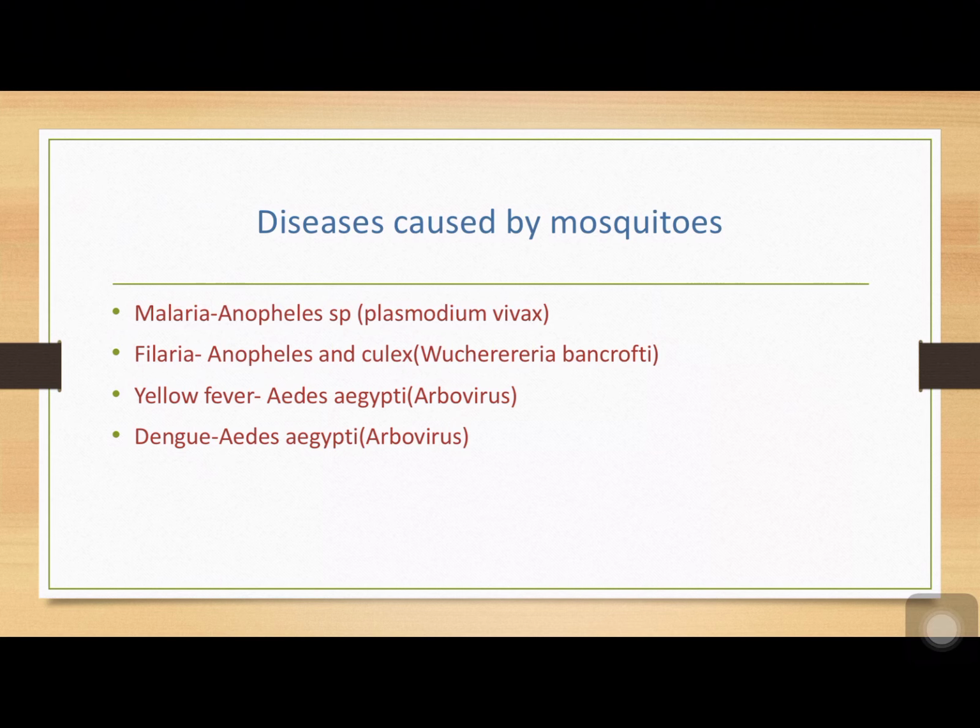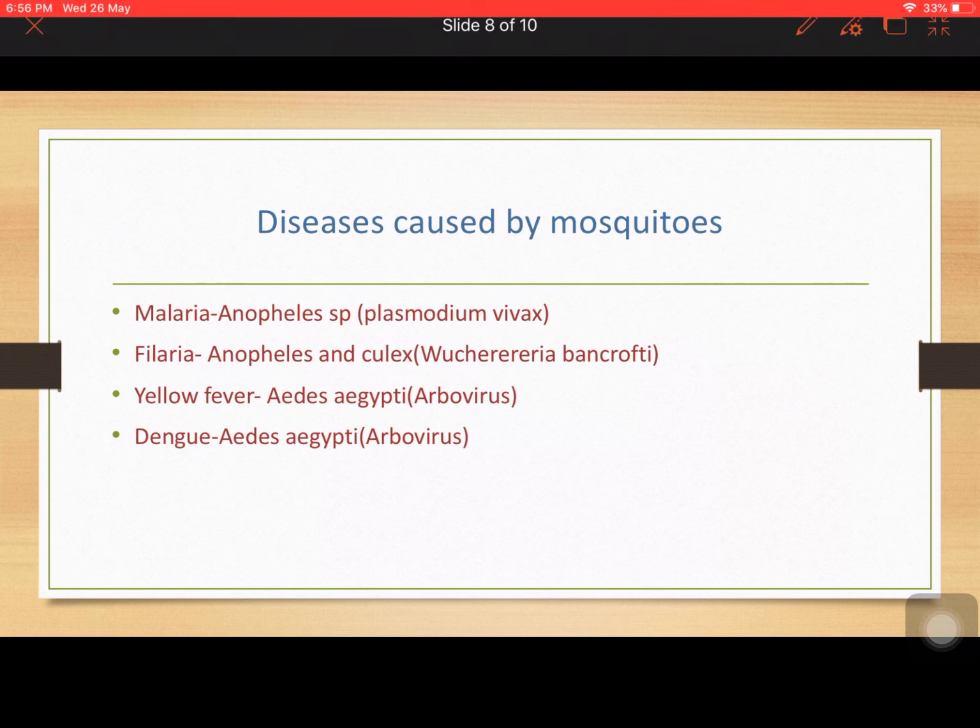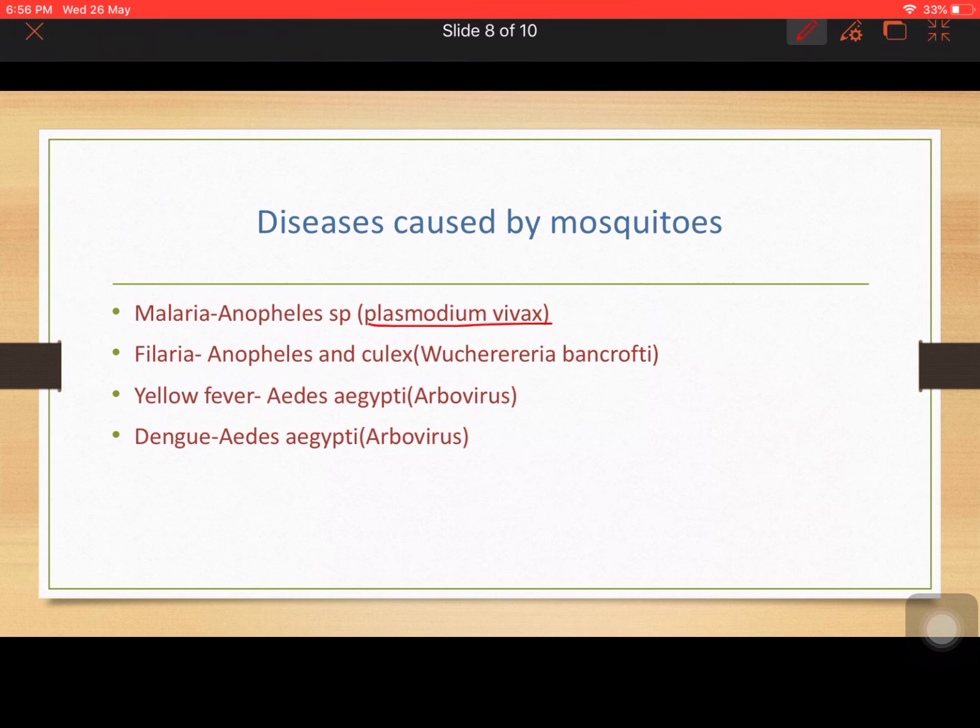Now what are the diseases caused by mosquitoes? Malaria is caused by Anopheles mosquitoes, and the causative agent is Plasmodium vivax. Filaria is caused by Anopheles as well as Culex mosquitoes, and the agent is Wuchereria bancrofti. Third comes yellow fever, which is caused by Aedes aegypti, and the virus which causes this is the arbovirus. Last comes dengue, which is caused by Aedes aegypti mosquito, and the virus is arbovirus.